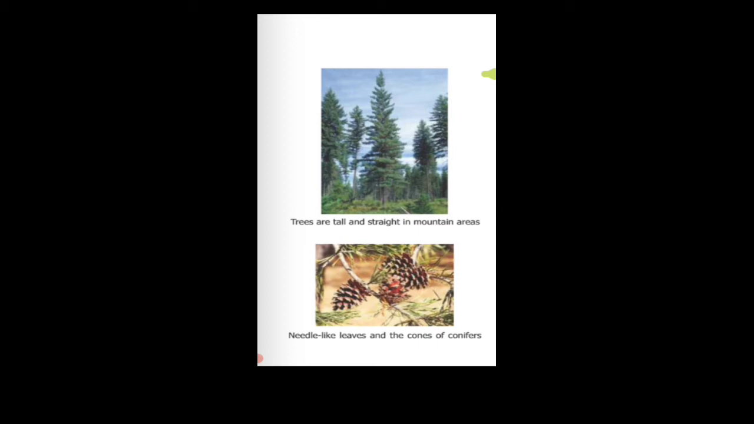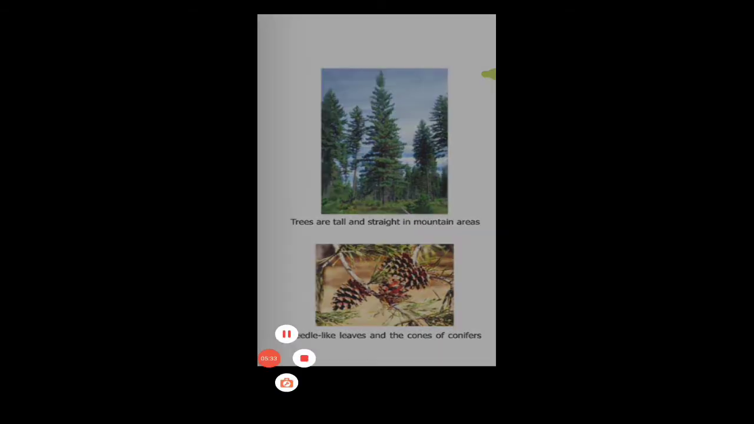Their leaves are thin and needle-like. The leaves have a few stomata to prevent the loss of water. The leaves have a waxy coating to prevent damage from snow.